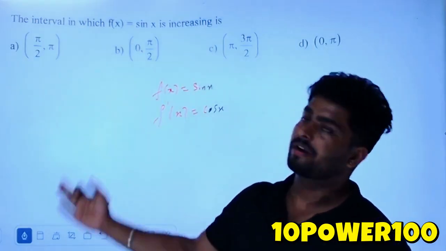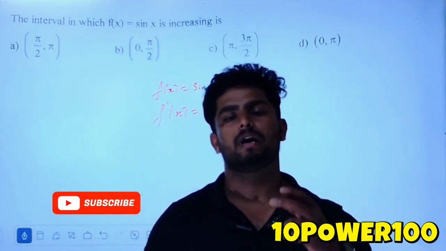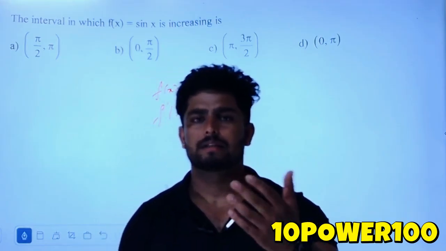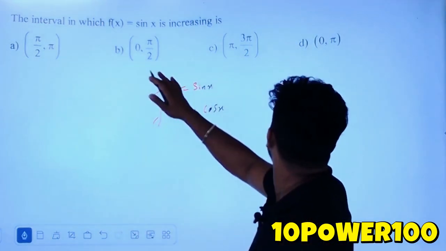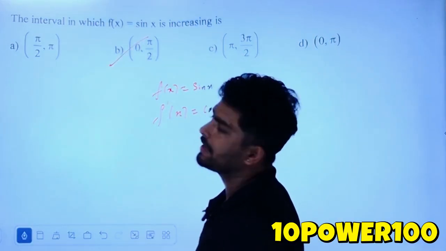Since they are asking us to find where it is increasing, f dash of x should be positive. Of course you know cos x is positive in the first quadrant and the fourth quadrant. Since here in this case we have only the first quadrant, the fourth quadrant is not this. So option B, 0 to pi by 2, is the correct answer.